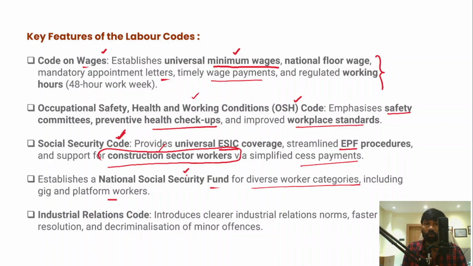And the fourth one, the Code on Industrial Relations. It deals with the disputes which are arising between employers and employees, right? So therefore, it also introduces clear international industrial relations norms, and then faster dispute resolution and decriminalization of the minor offenses as well. So these are the key features of the labor codes of 2020.